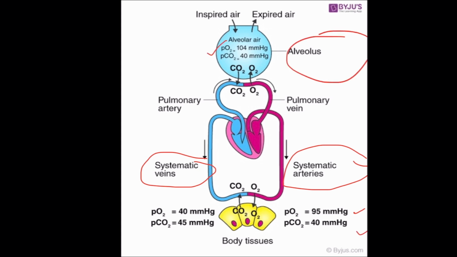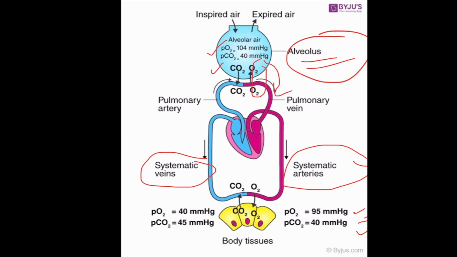PO2 is 104 and PCO2 is 40 millimeter of mercury. So there is a pressure gradient between the two gases. PO2 is 104 in the alveolus and it is 95 in the systemic arteries. So what happens, the oxygen will enter into the pulmonary vein to enter into the systemic arteries.